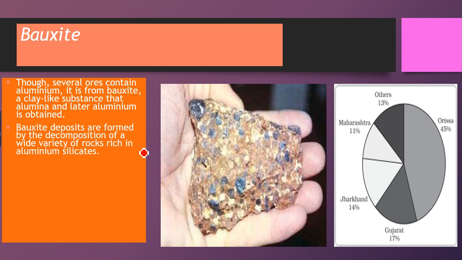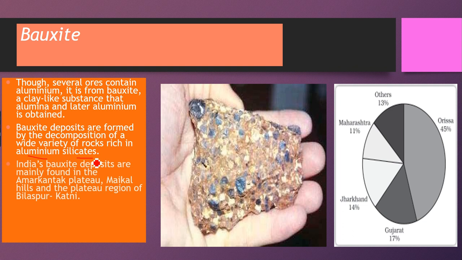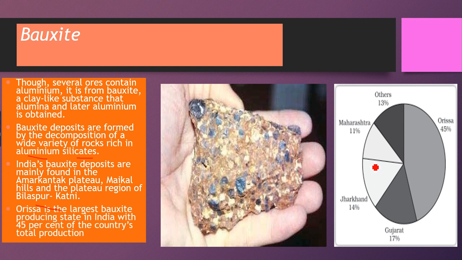Bauxite deposits are formed by the decomposition of a wide variety of rocks rich in aluminium silicates, a residual mass of weathering. India's bauxite deposits are mainly found in the Amarkantak Plateau, Maikal Hills, and the plateau region of Bilaspur-Katni. Odisha is the largest bauxite producing state in India, with 45% of the country's total production. Remember, that's because of the plateau region.